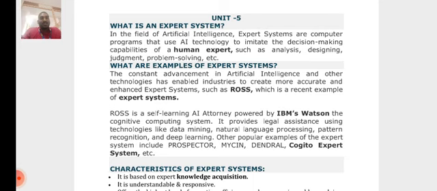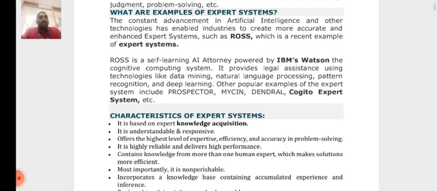What are the examples of artificial intelligence? The constant advancement in AI and other technologies has enabled industries to create more accurate and enhanced expert systems, such as ROSE and MANOJEE. ROSE is a self-learning AI attorney powered by IBM Watson. The cognitive computing system provides legal assistance using technologies like data mining, natural language processing, pattern recognition, and deep learning. Similarly, we have a lot of examples, such as MANOJEE, Dendral, Cognito expert systems, all those things.